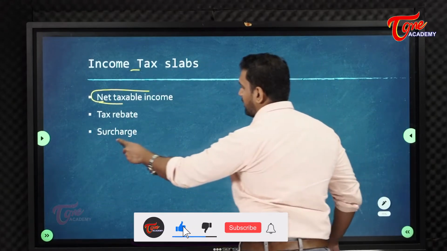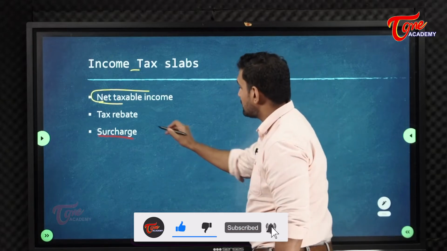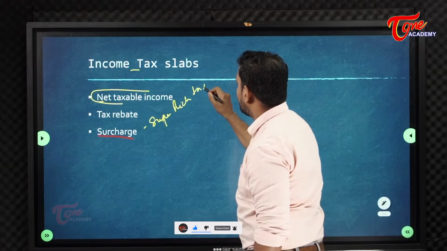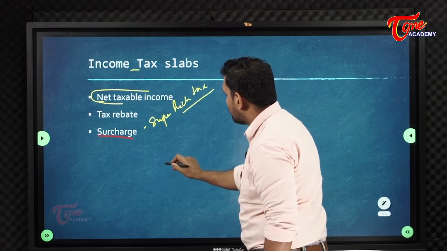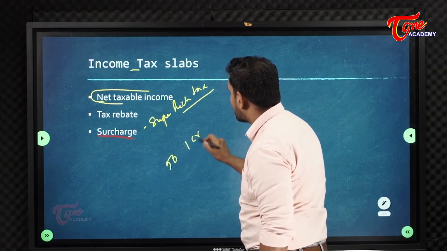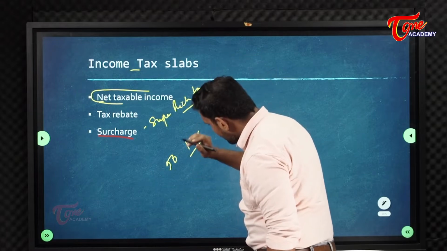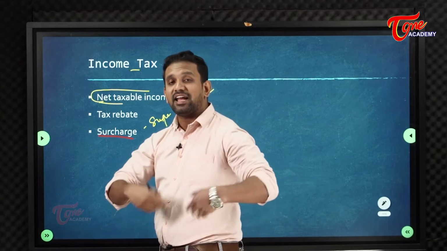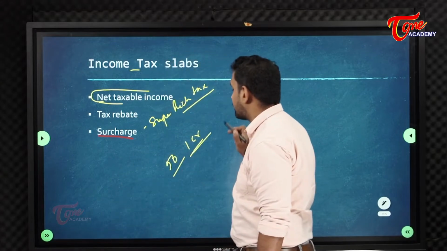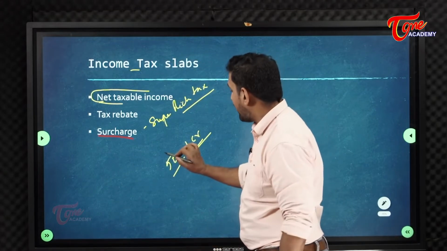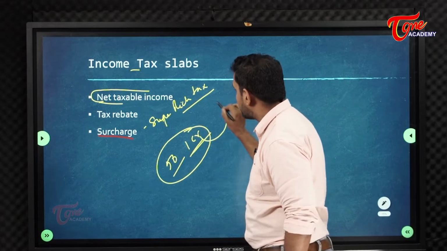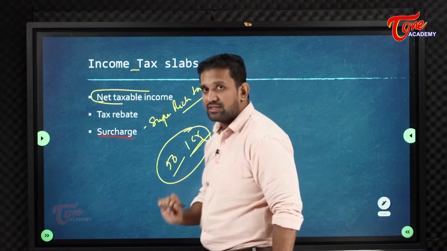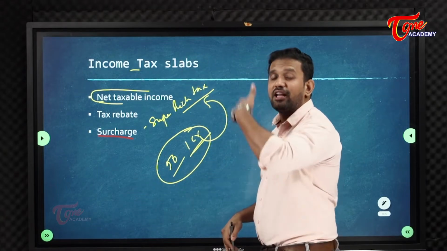Another one we have is the surcharge. Surcharge is very simple. It is a super rich tax. If you are earning more than 50 lakhs or more than 1 crore, then on whatever tax is there, you have to pay more tax than anybody else. The exact figures I will give you, but for explanation purposes, what is the super rich tax? The tax which is levied on a person on the basis of what? If they are earning huge amounts.